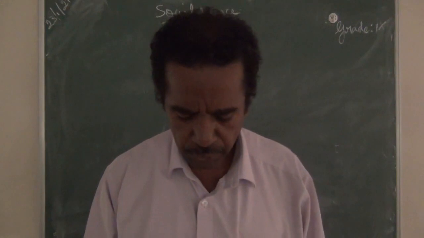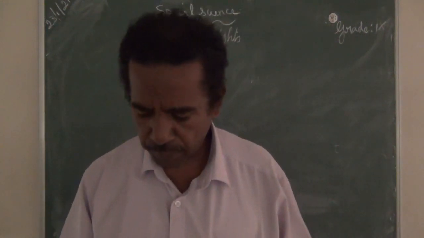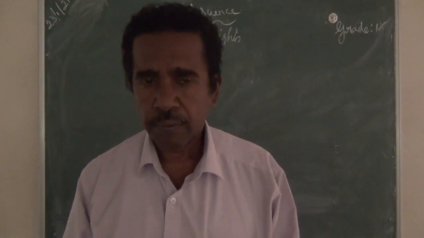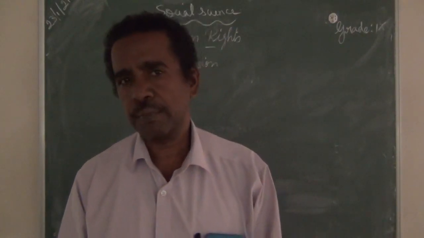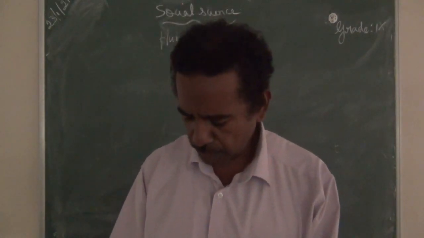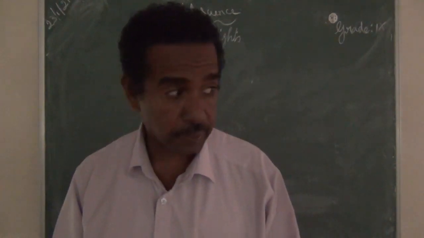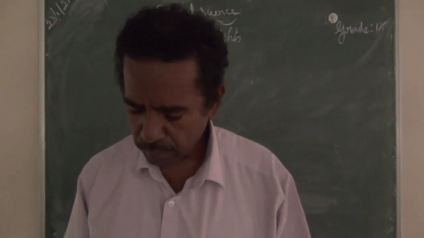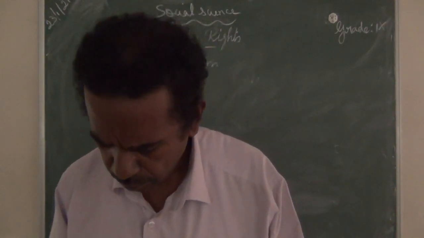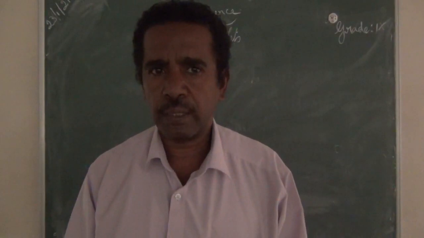What are the fundamental rights? The Constitution mentions about 6 fundamental rights. That is page number 255. The fundamental rights are, first, right to equality.